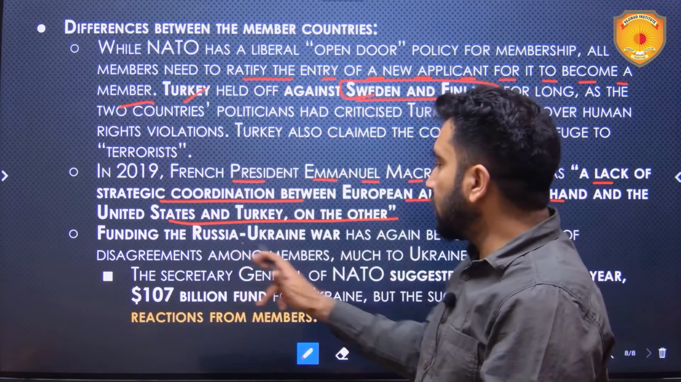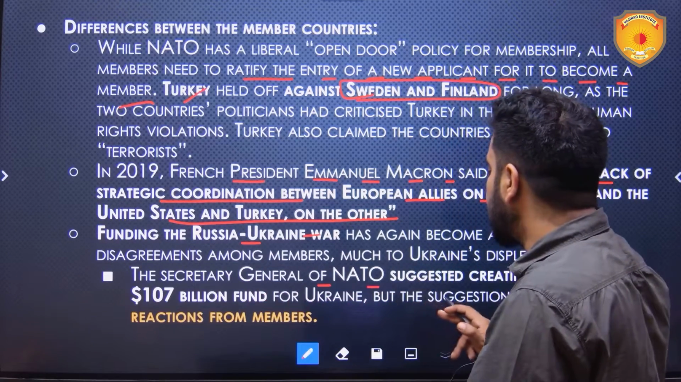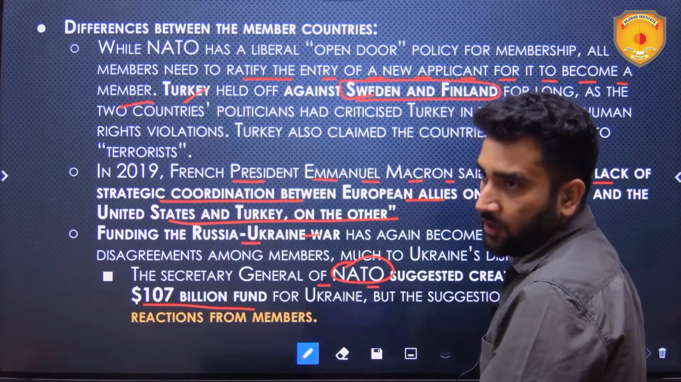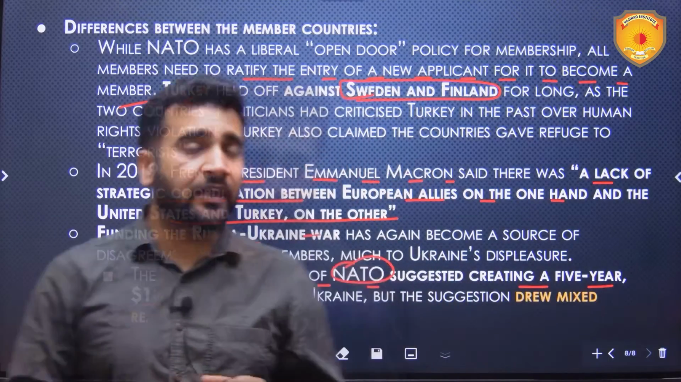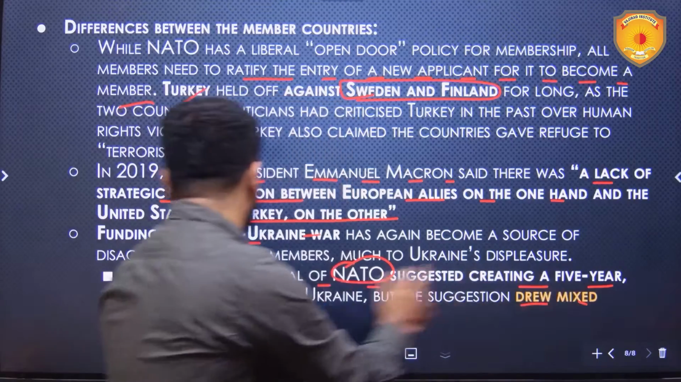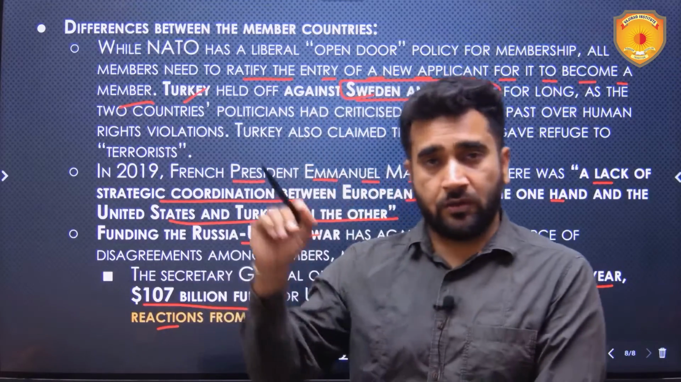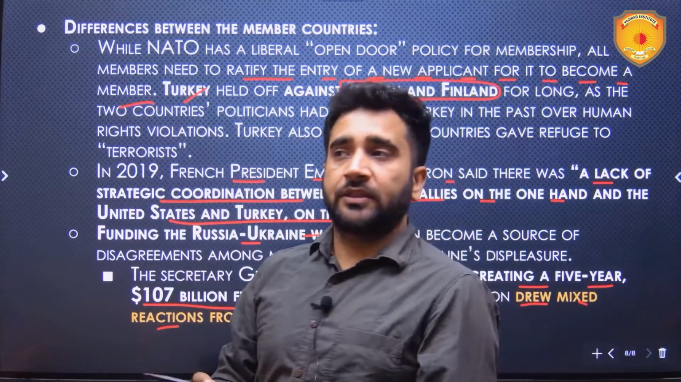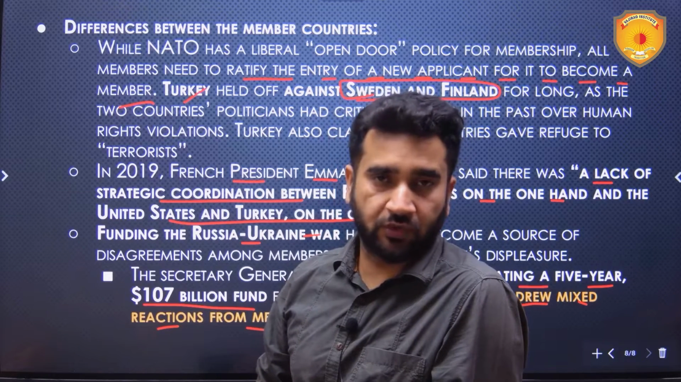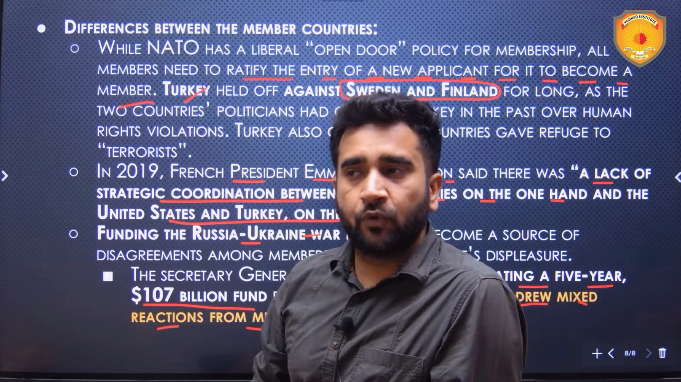Now, funding the Russia-Ukraine war. The Secretary General of NATO suggested creating a 5-year, $107 billion fund for funding this particular war. But this proposal drew mixed reactions from the members. It means all the members were not agreeing on making this fund of $107 billion for funding the Russia-Ukraine war by the NATO members. So these kinds of differences are posing challenges.